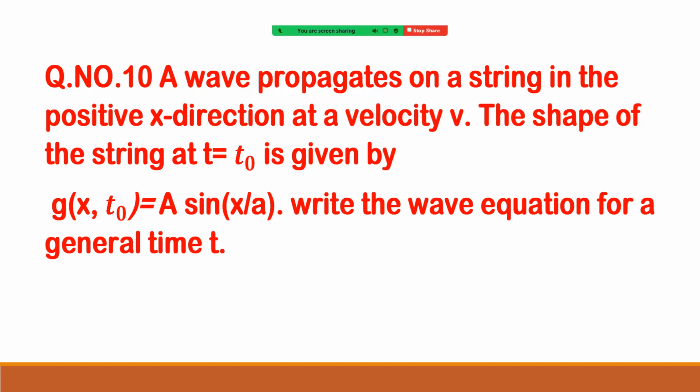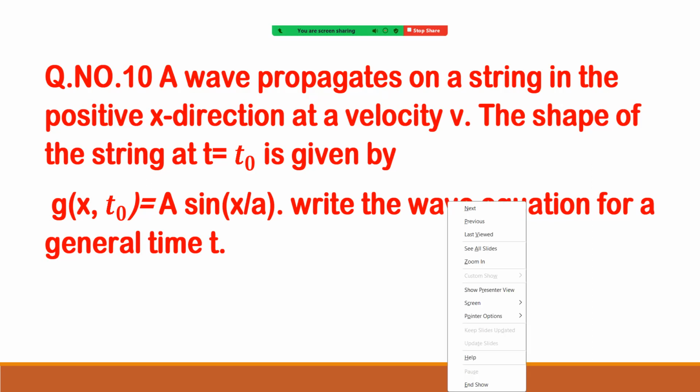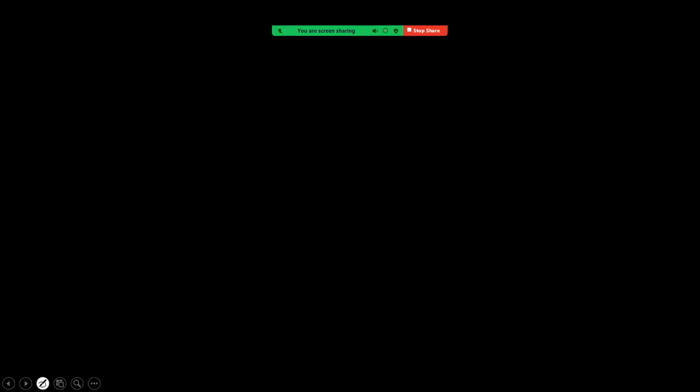Okay, let us see how to start the problem. The condition given is that g of x comma t naught, at time t naught, is a sin x by a, right?